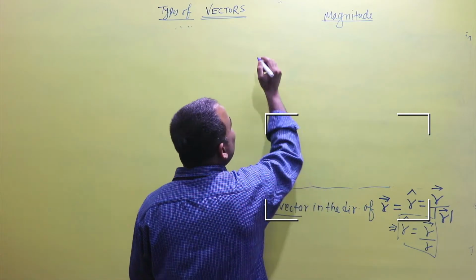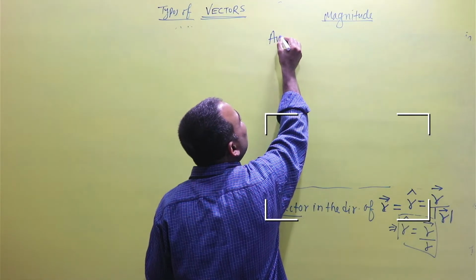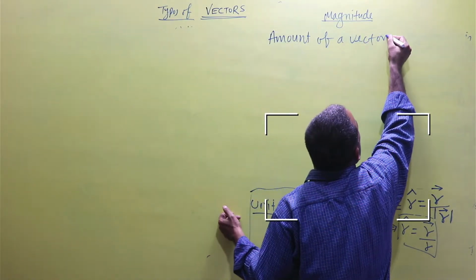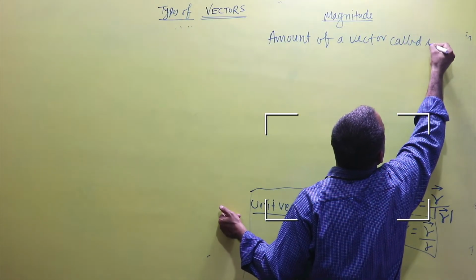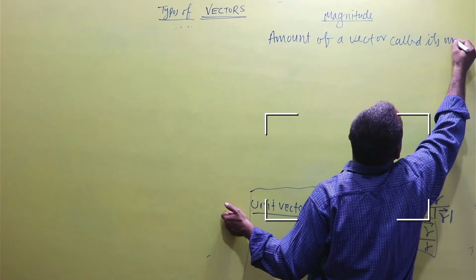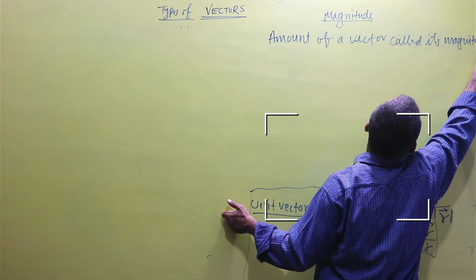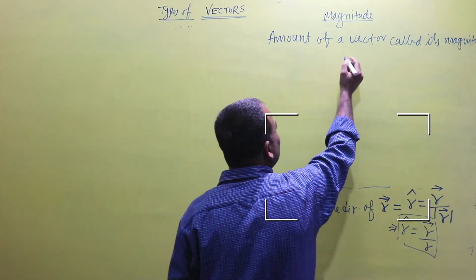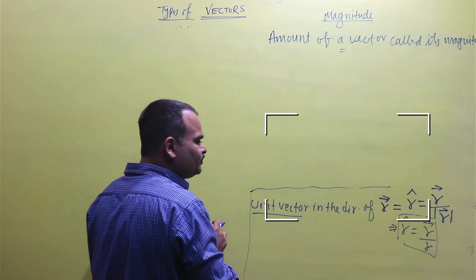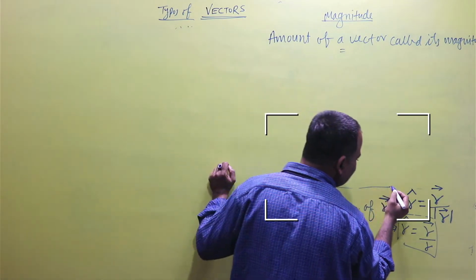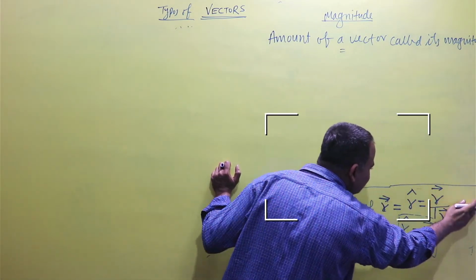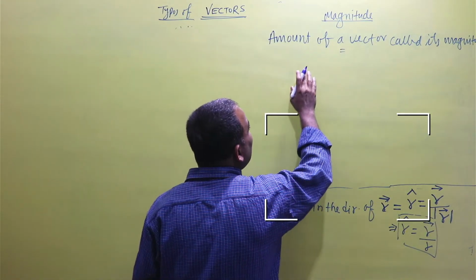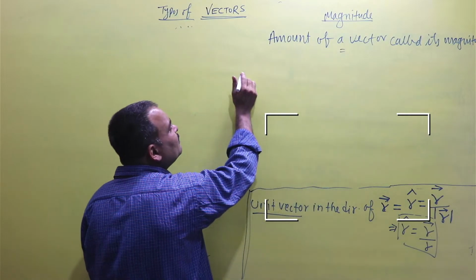Now the magnitude means the amount of a vector, called its magnitude. And mathematics is the language of physics, so we can understand the magnitude through examples.